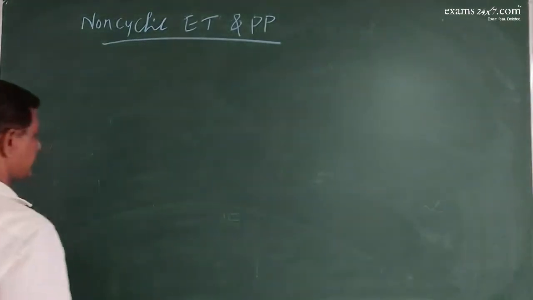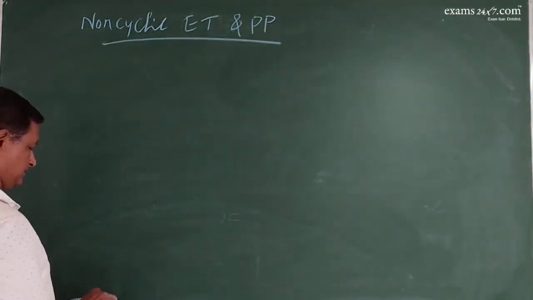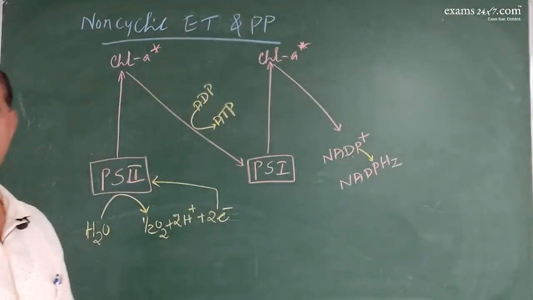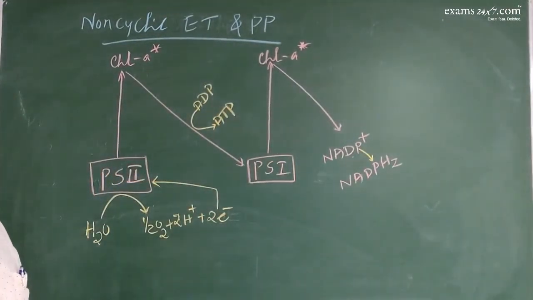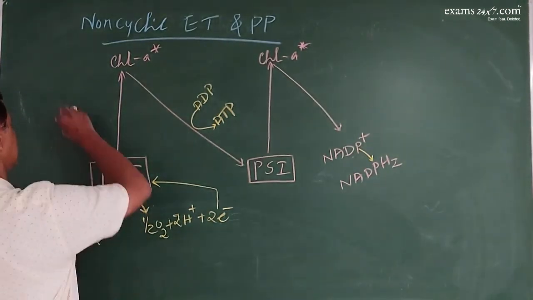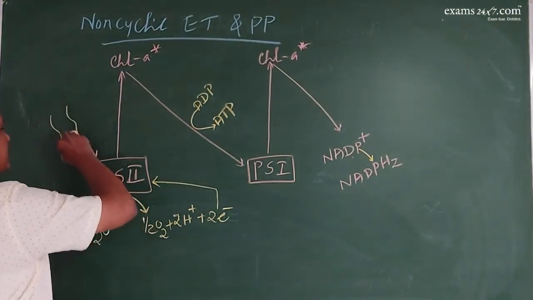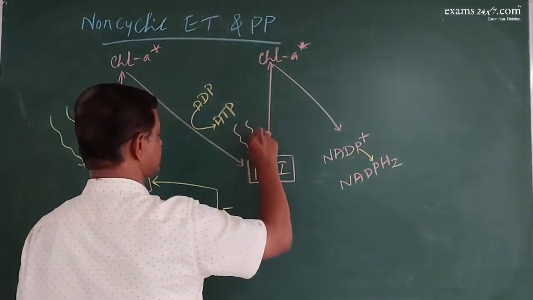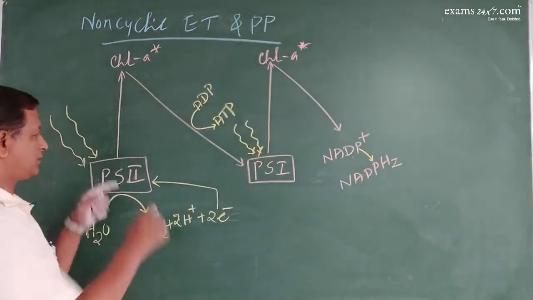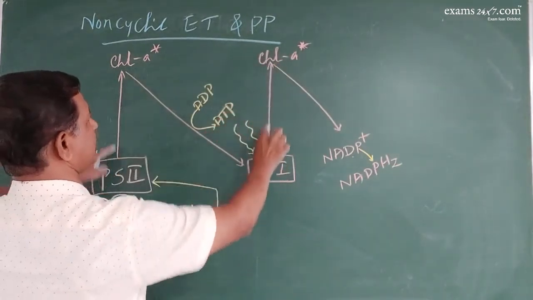So here it is represented like this. This is the non-cyclic pathway of electron transfer. The light energy is absorbed by PS2 as well as by PS1. In both cases there is photoexcitation.